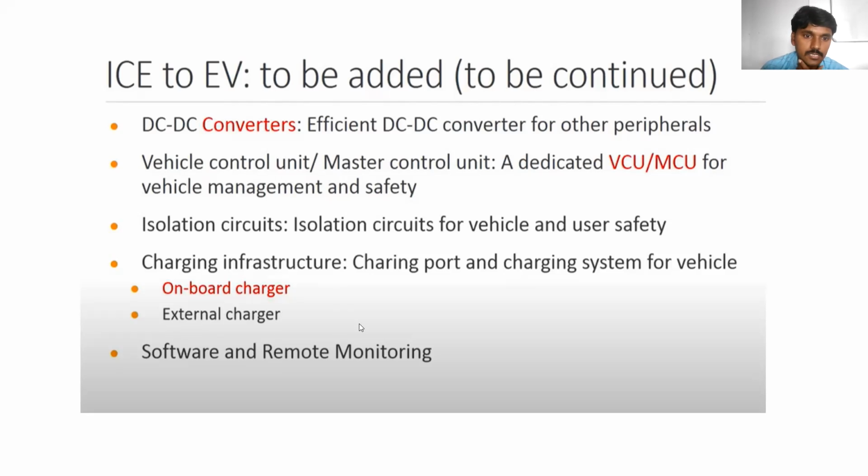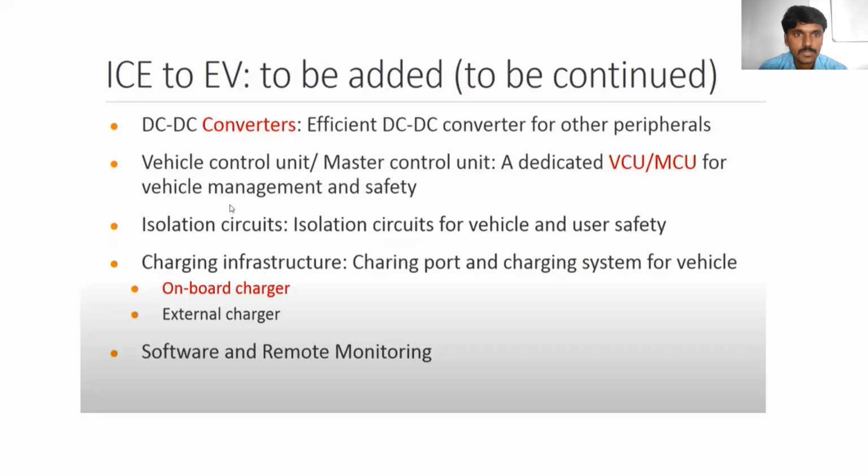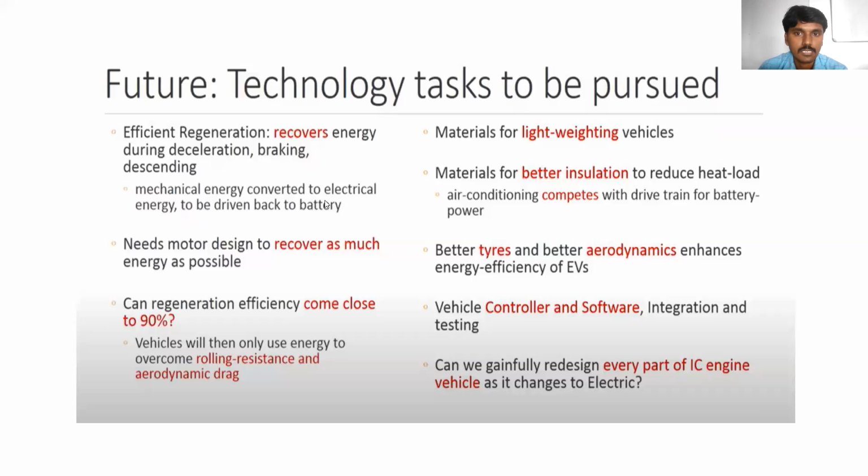Next, charging infrastructure: whenever we use a battery, we need a charger, that is an onboard charger or offboard charger. The onboard charger voltage level is 100 volts or 230 volts, and the offboard charger is an external charger with a voltage level of 410 volts. All these systems are added, and we can consider them as subsystems of the electric vehicle.